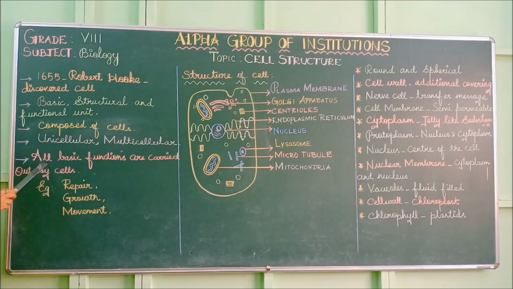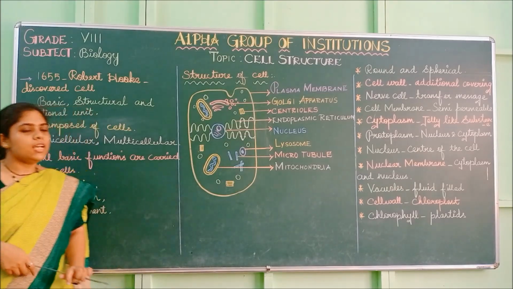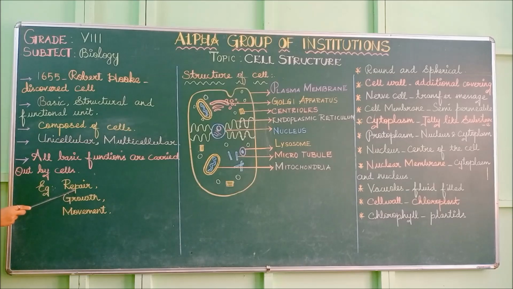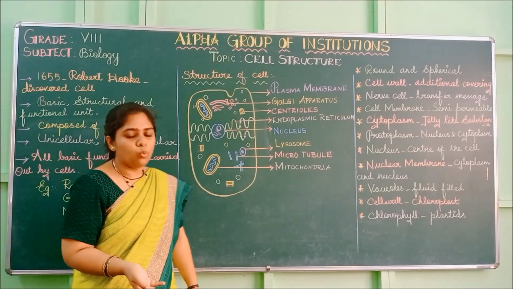So what do they tell? All the basic functions, the main functions of the body, are taken care of by cells only. For example, the repair of tissues, the growth of tissue, the movement of the human body, everything will be taken care of by the cells only. Repairing means, for example, sometimes we get wounds, right?